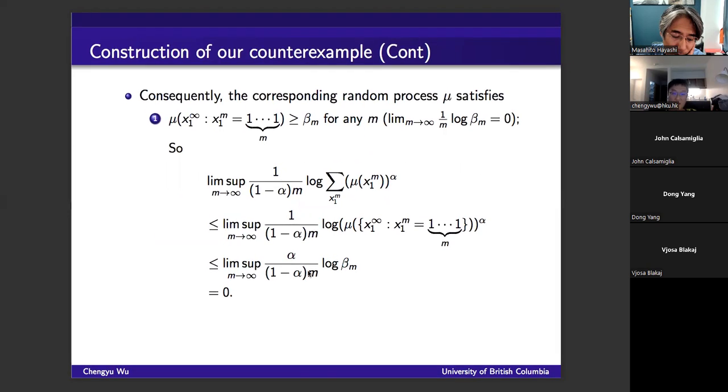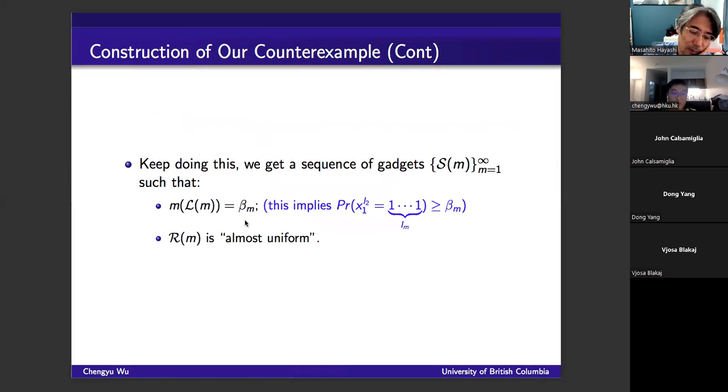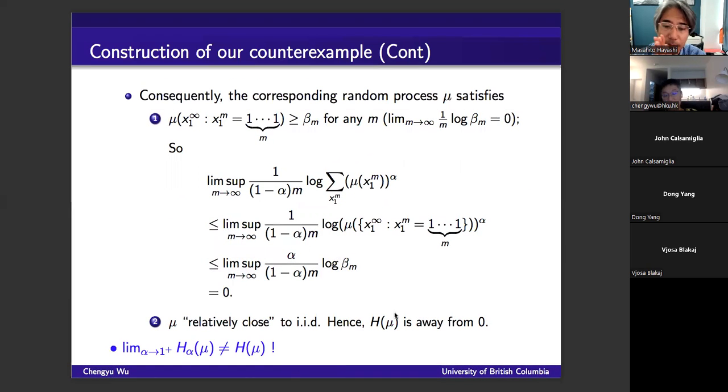And on the other hand, since it is almost uniform on most of the sample space, the Shannon entropy will always be away from 0. So in particular, the Renyi entropy rate will not converge to the Shannon entropy rate as alpha approaches 1. So basically, we finish the construction.